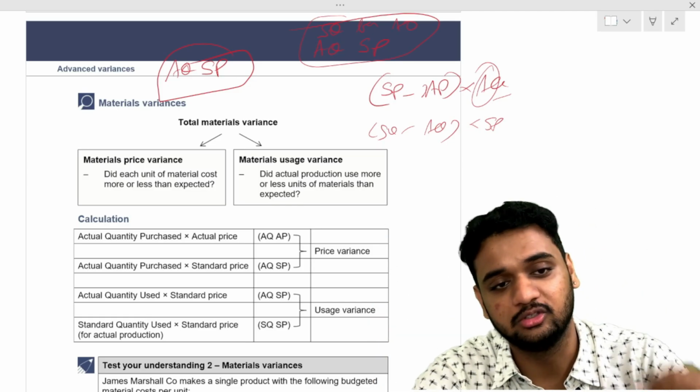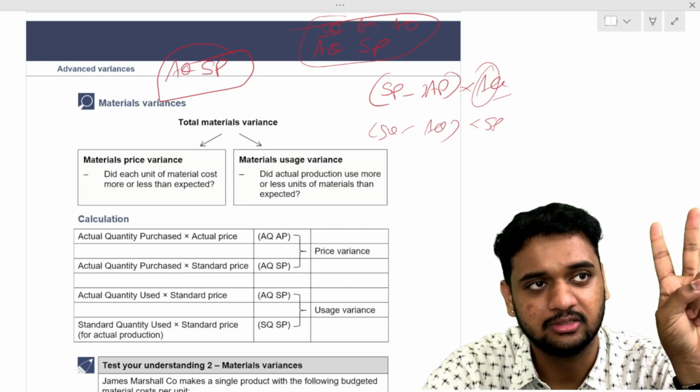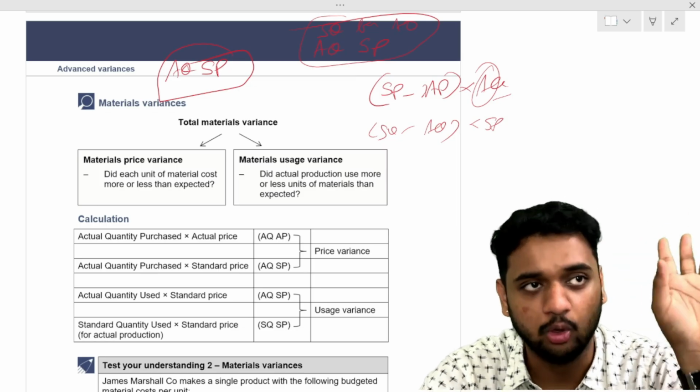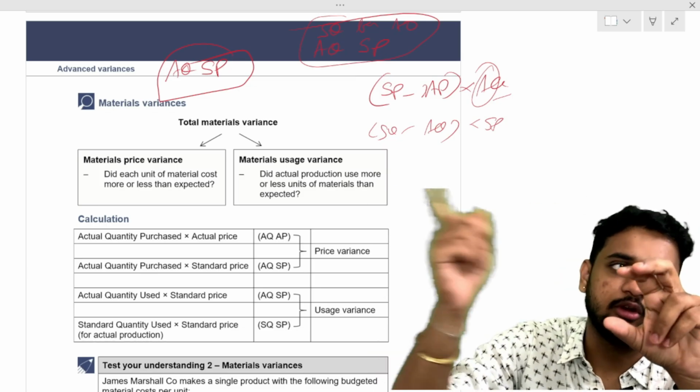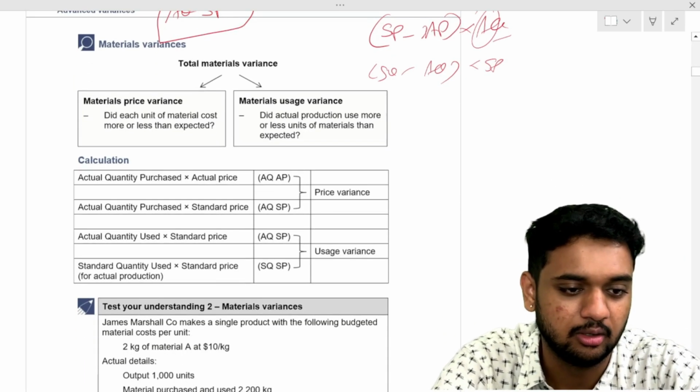Understood? So what are the two mantras? AQSP. The second mantra is standard quantity for actual output. With AQSP, outside if quantity comes you have to put actual, outside if price comes you have to put standard. Understood? This is what you have to know in standard costing.